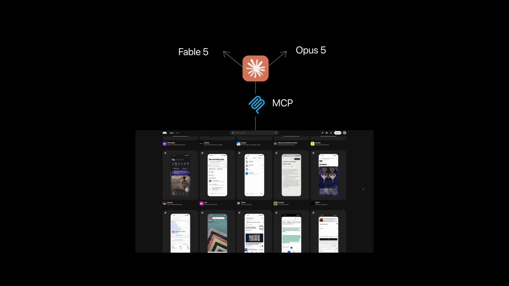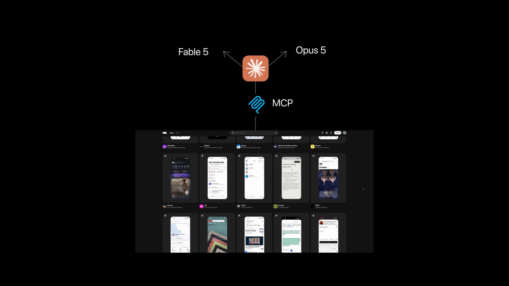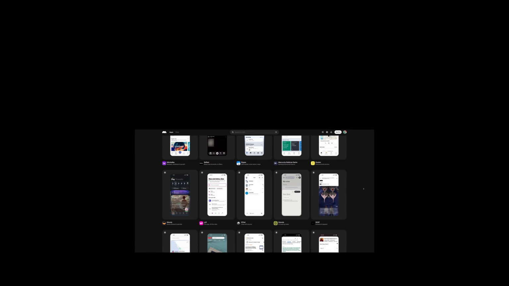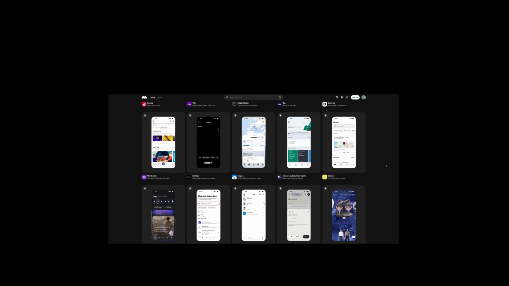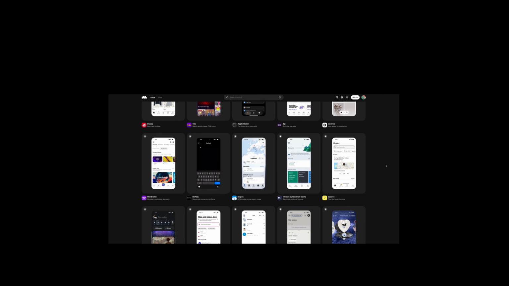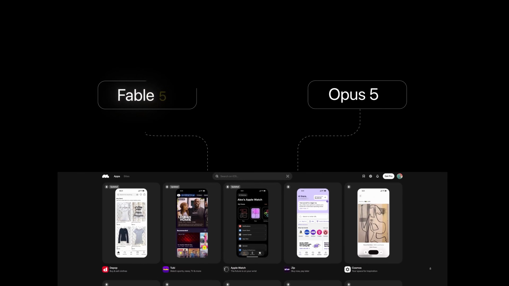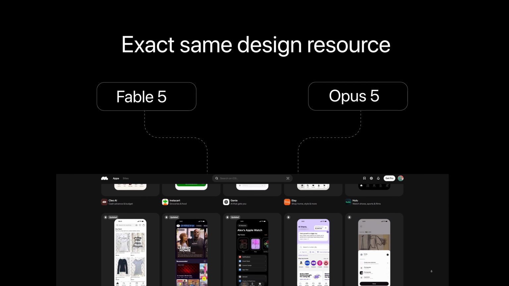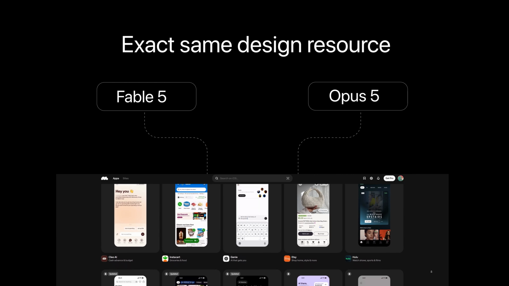So that means that the model does not need me to manually collect 20 plus screenshots and explain what is important about each one. So it can search for relevant flows, study the patterns, and convert what it learns into a design system it can actually apply to the code, all automatically. More importantly for the experiment, both models are receiving access to the exact same design resource. So if one model produces a much better redesign, it cannot blame the lack of references.